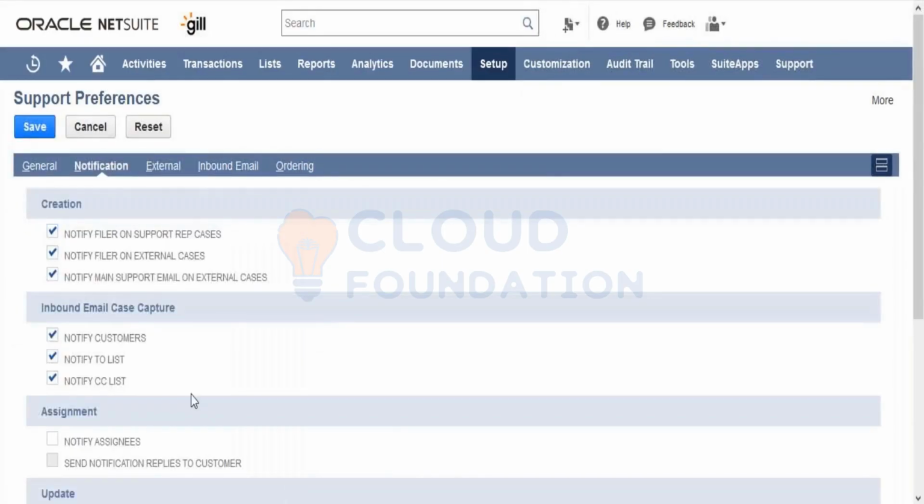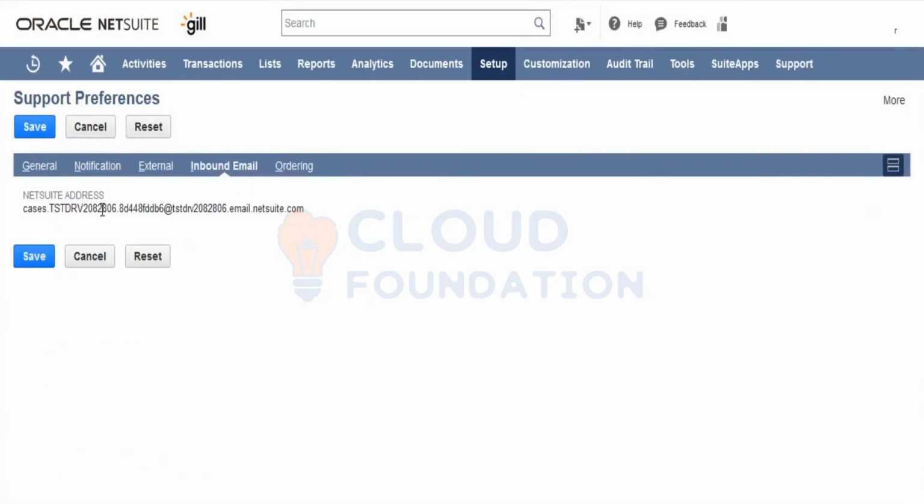Here you can define all those stuff, inbound email. In case someone sends an email, you have to send it to this particular email ID. You can define the particular email ID here if you want to.